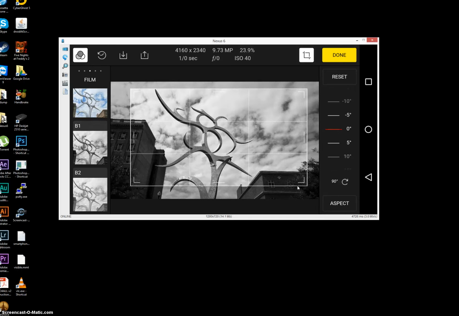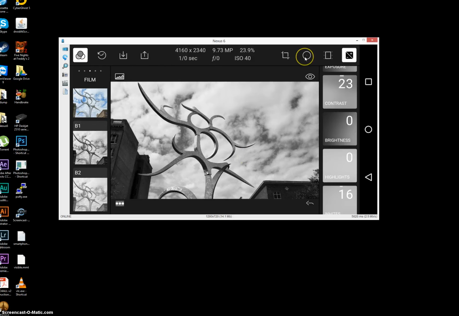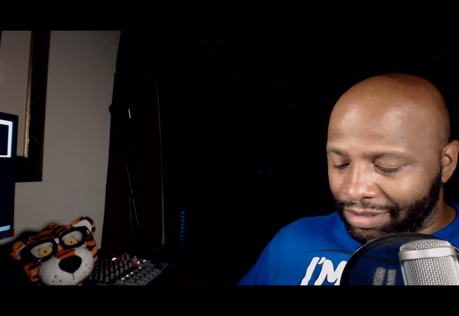Now, there are some other features that are built into the application inside of Polarr, such as graduated filters and radial filters. You have those options inside of the mobile app as well. So if you want, you can just click up here for the radial, but unfortunately, this thing is locked down. Wah, wah. But you can unlock this, and this is something that I don't like.